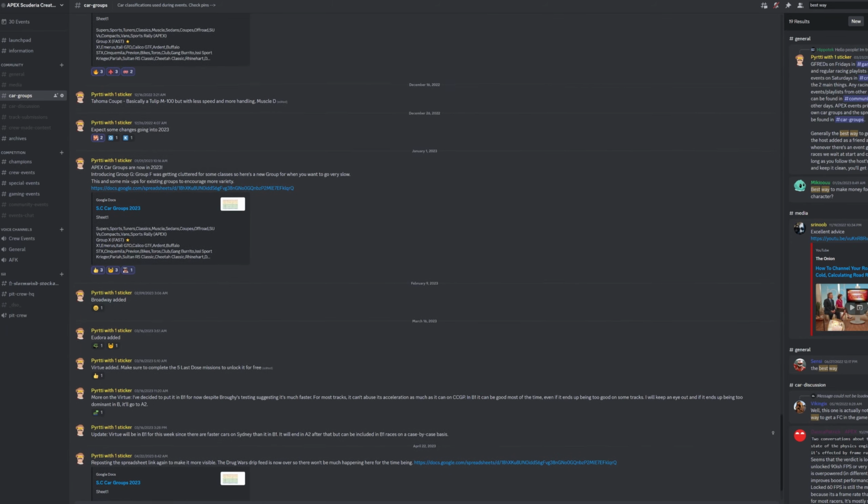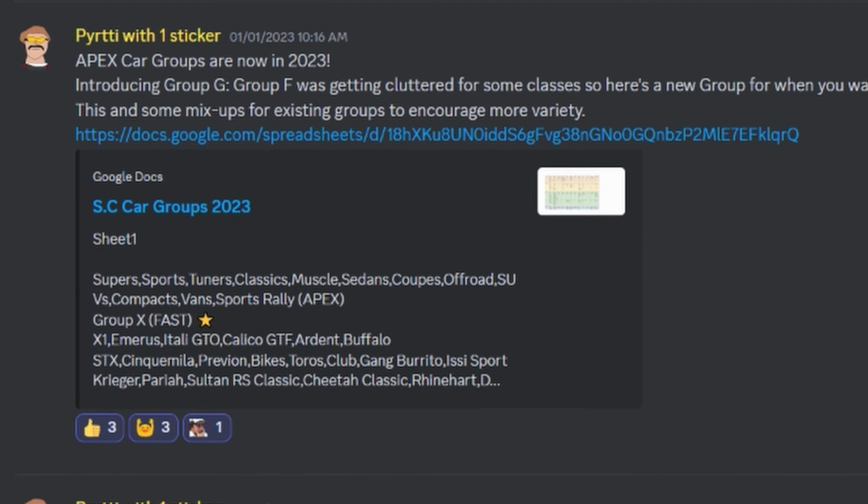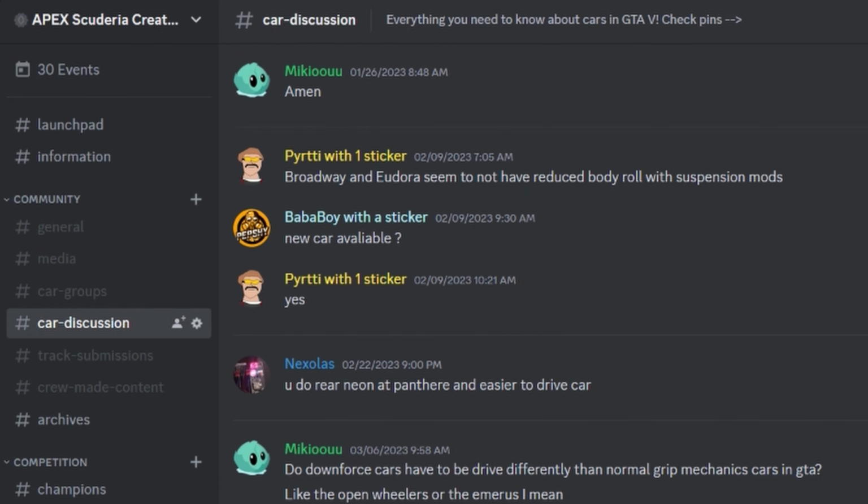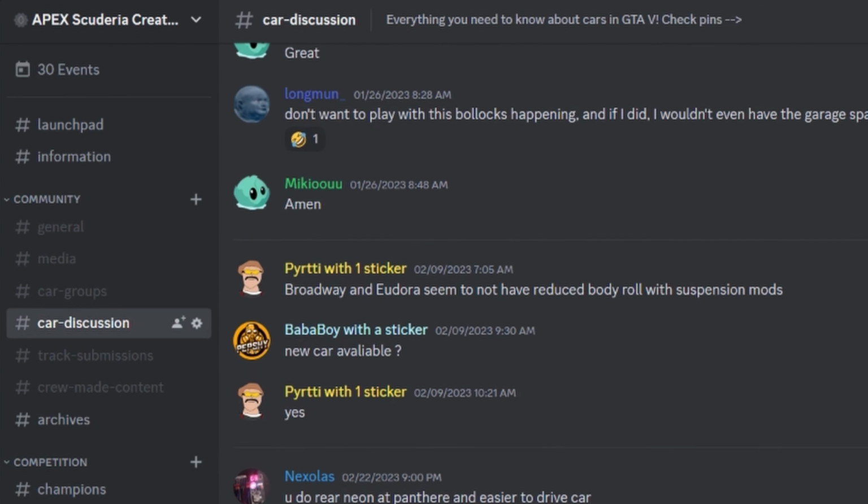Also, be sure to check out car groups for a full classification table of the GTA vehicles that we use for our races, and car discussion for more information on how to tune your cars up.